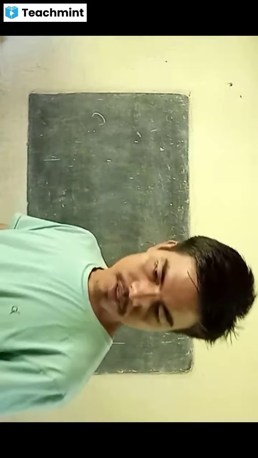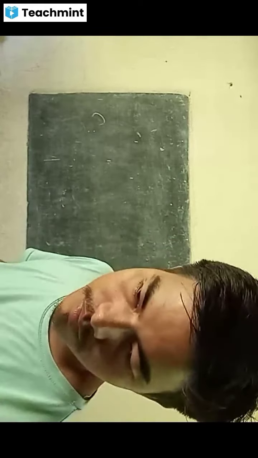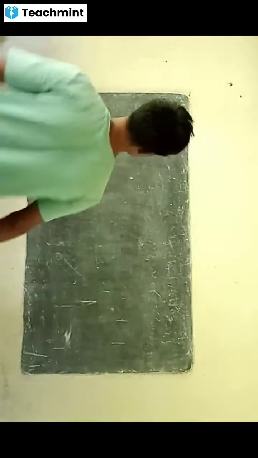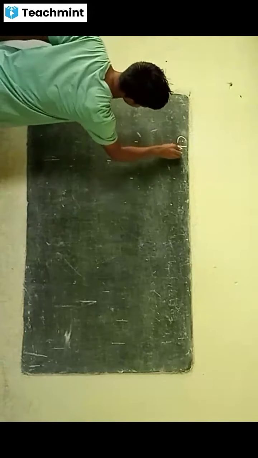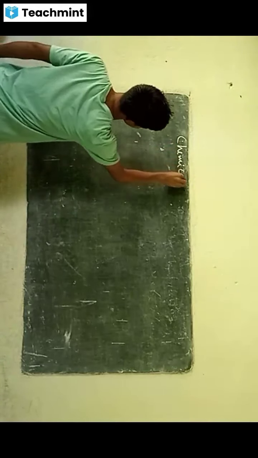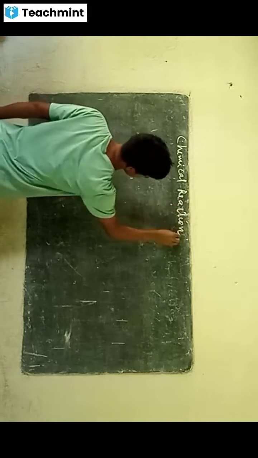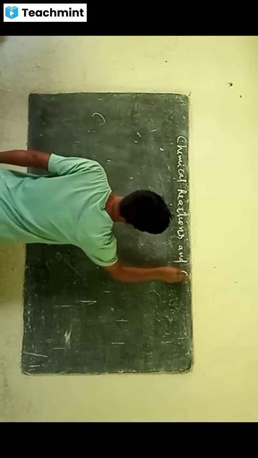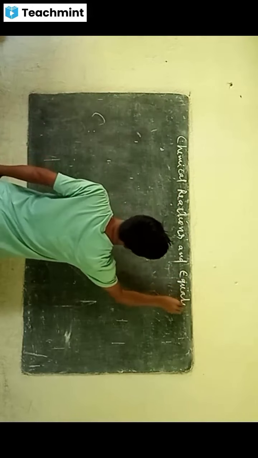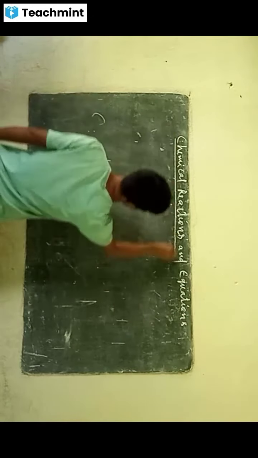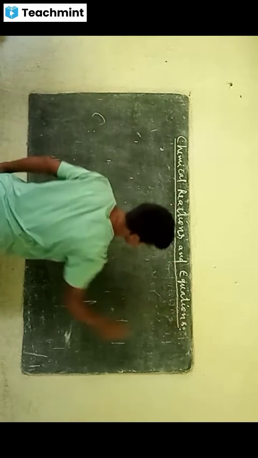Today we shall learn the first chapter of class 10 science, that is chemical reactions and equations.